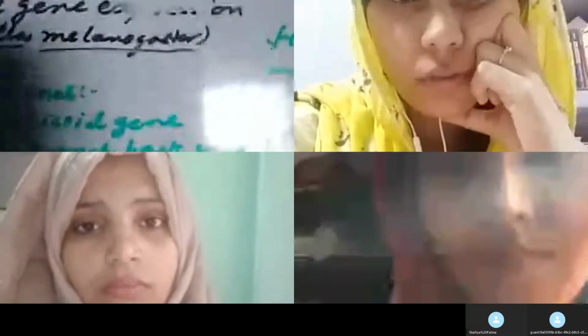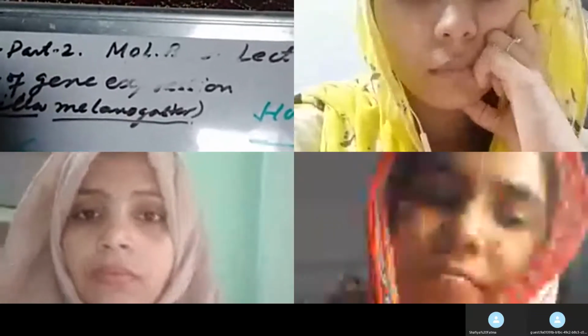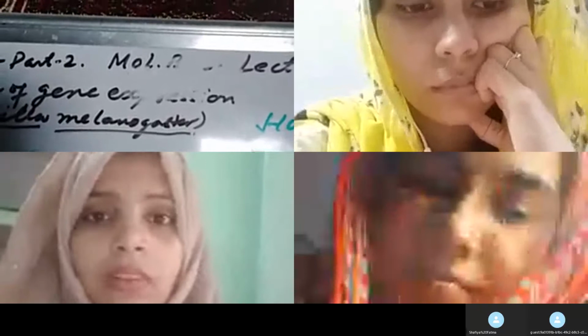So which are expressed first, in the first two, this is the first set. There are 4 sets of gene. Look here, this is very important point. The first set includes bicoid and hunchback gene. The second set includes caudal and nanos gene. The third set of gene is known as torso gene, and the fourth set is known as toll gene.